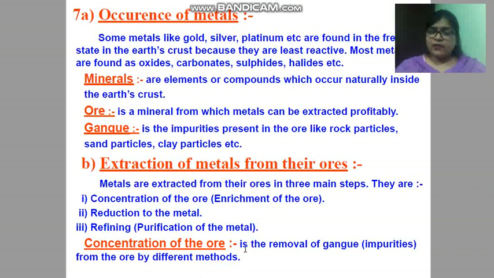We will not discuss this step in detail because it is not given in NCERT. Simply, gangue particles can be removed from ore by difference in their physical and chemical properties. So children, today we have discussed mineral, ore and gangue particles. These gangues are impurities, and this is the extraction of metals from their ore. There are three steps, and one by one we will discuss all these steps.